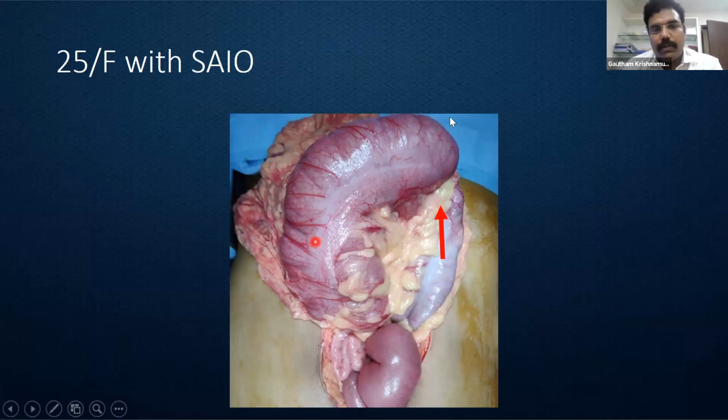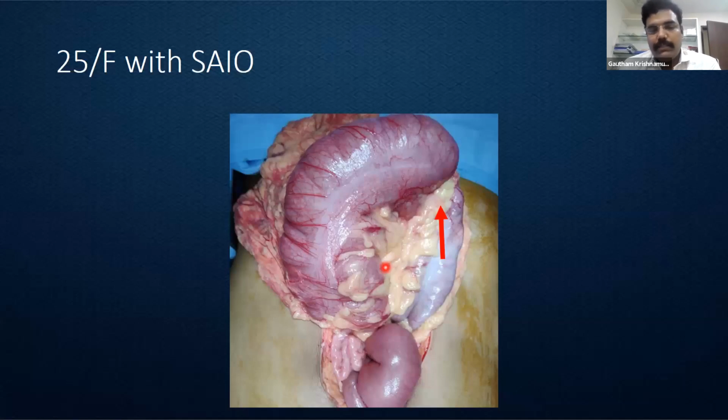This is a 25-year-old female who had a large bowel obstruction. This is the transverse colon. So as soon as the incision was made, this is approximately the proximal one-third of the transverse colon that has popped up into the wound. This is a growth that was obstructing. The distal bowel is more or less collapsed. So again, this was a lesion that we could resect, and then primary anastomosis was made.